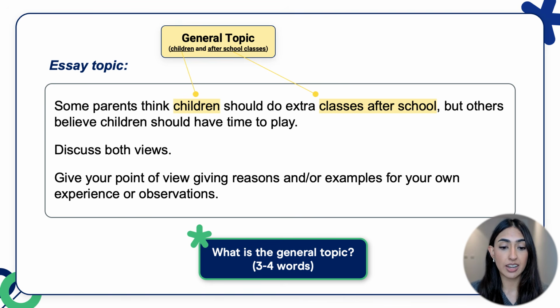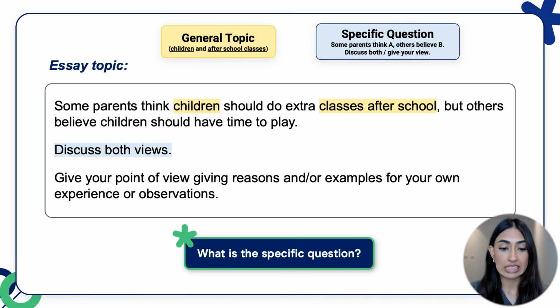Then, we need to understand the specific question. In this case, there are 2 contrasting views that the prompt is talking about, and we need to discuss both of them. But also, we need to give our own point of view or opinion. Some parents think A, and others believe B. One view is that children should do extra classes after school, and the other view is that children should have time to play. Here's a tip. Understanding the essay prompt well, its general topic, but more importantly, the specific views, will help us to plan and write a strong essay.